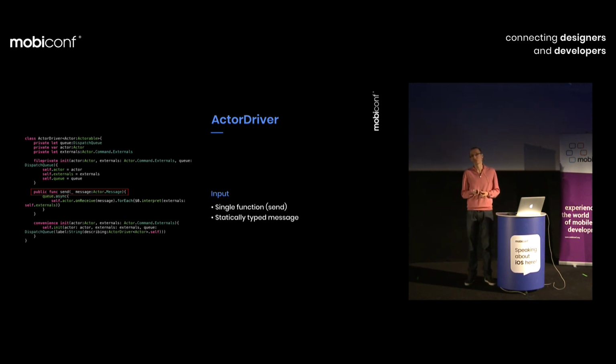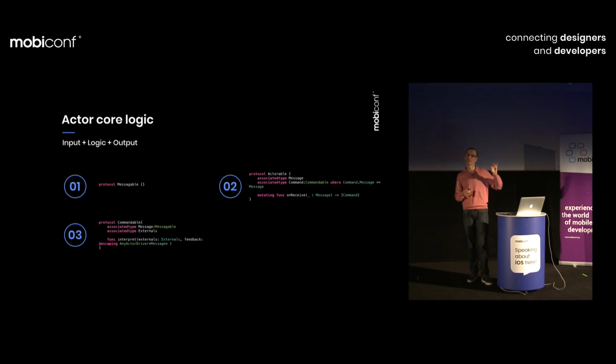Just because statically typed solutions are way better, and we can get rid of the troubles of casting if we had any type available as a message. That's why we have to somehow connect the input, actor, and output: the messages, actor type, and commands. For that, my implementation suggests using three different protocols and linking them with each other.